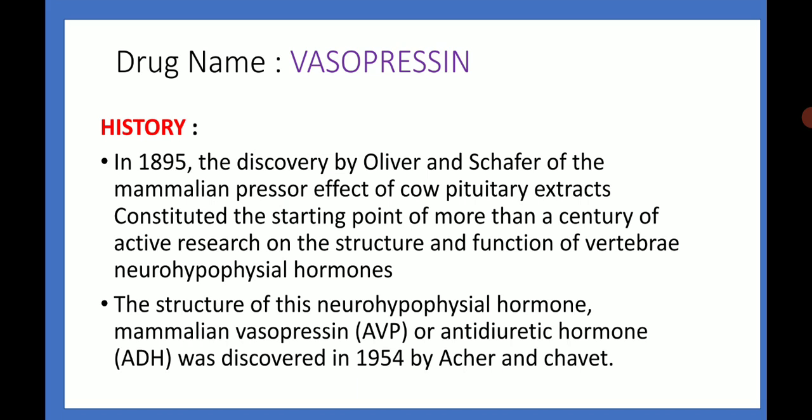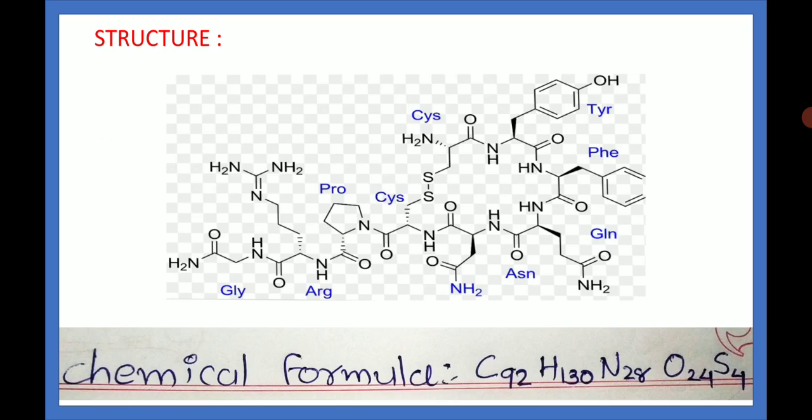The history of vasopressin: in 1895, the discovery by Oliver and Schafer of the mammalian pressor effect of a cow pituitary extract constituted the starting point of more than a century of active research on the structure and function of vertebrate neurohypophyseal hormones. The structure of this neurohypophyseal hormone, mammalian vasopressin AVP, meaning arginine vasopressin or antidiuretic hormone ADH, was discovered in 1954 by Acher and Chauvet.